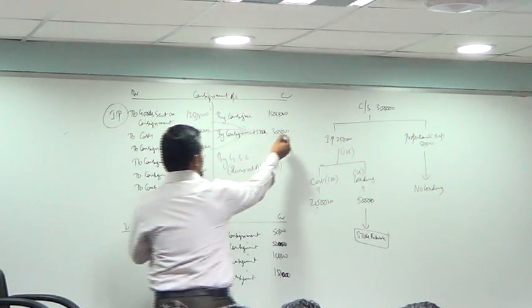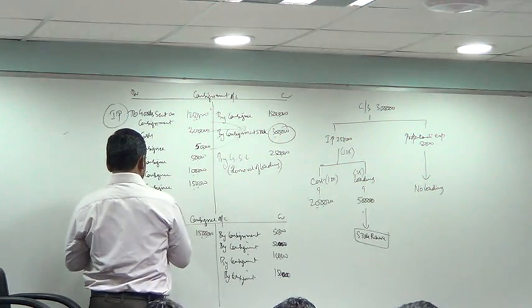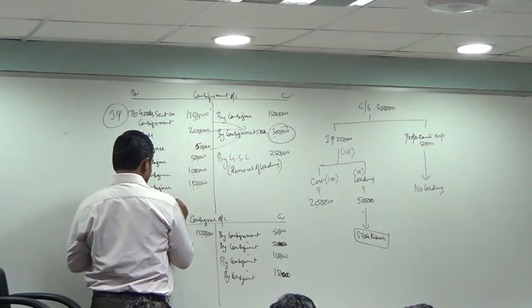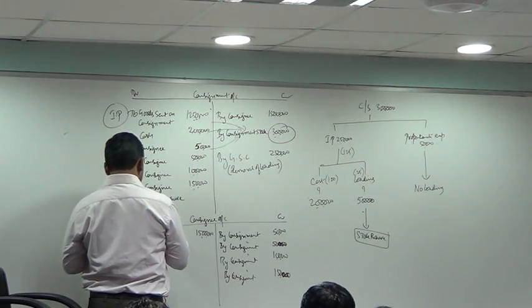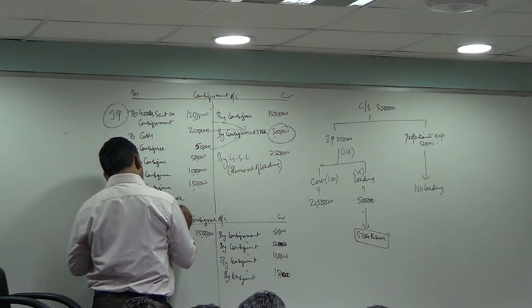Now out of this I have to remove how much loading? 50,000. To stock reserve. We'll write on the debit side: loading in closing stock.